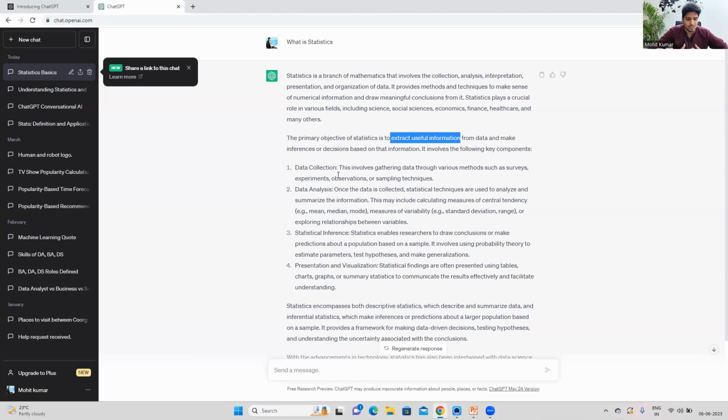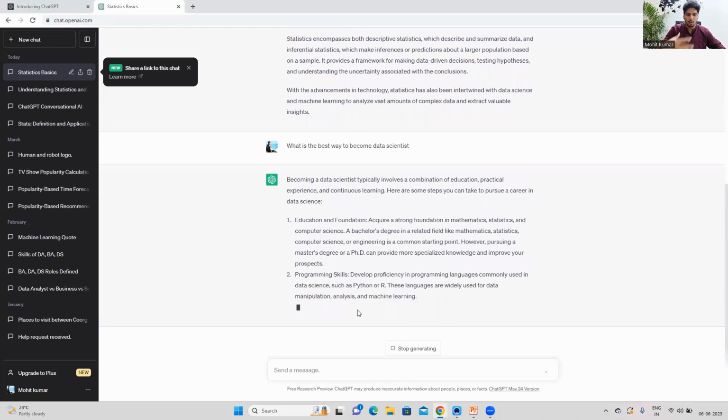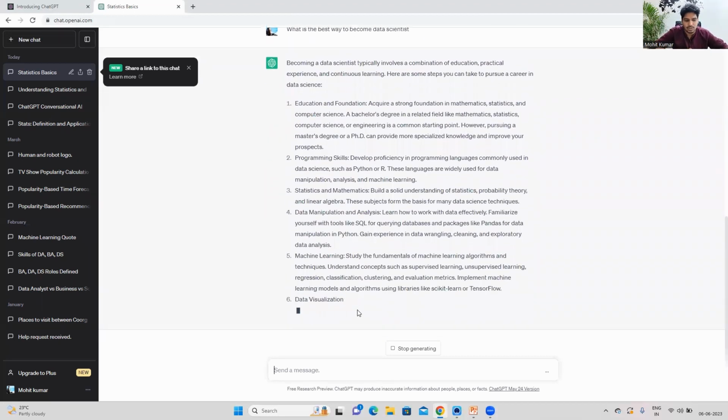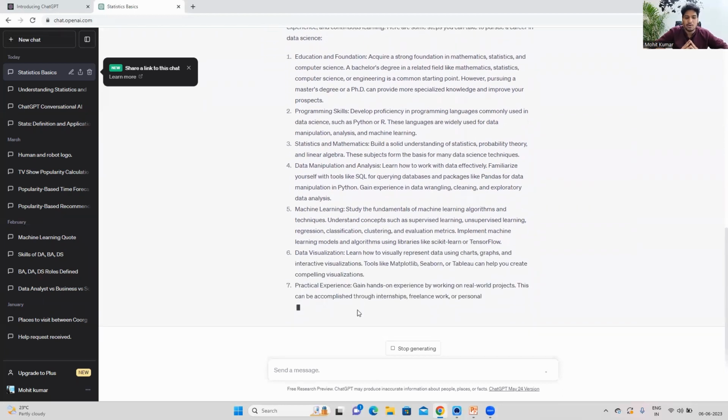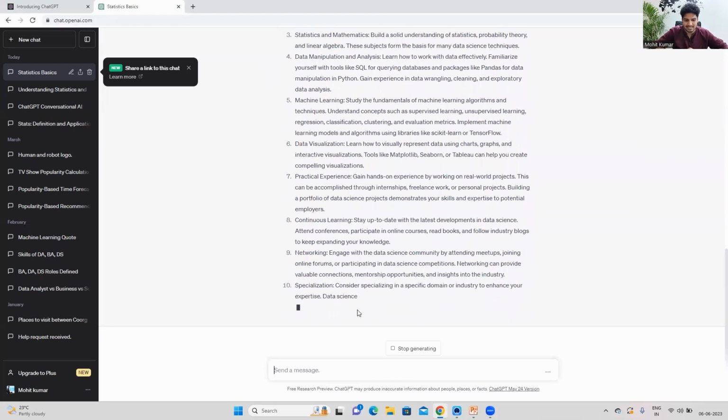So this is how you can use ChatGPT for any of your use, guys. Let's say a simple example, guys: what is the best way to become a data scientist, right? You can ask this question and it will generate the solution for you. It will give you a roadmap. You can ask similar kinds of questions, and it will generate the solution for you, guys. It will give you a complete roadmap, what all information, what all skills you need to become an expert in, so that you can become a data scientist, right?